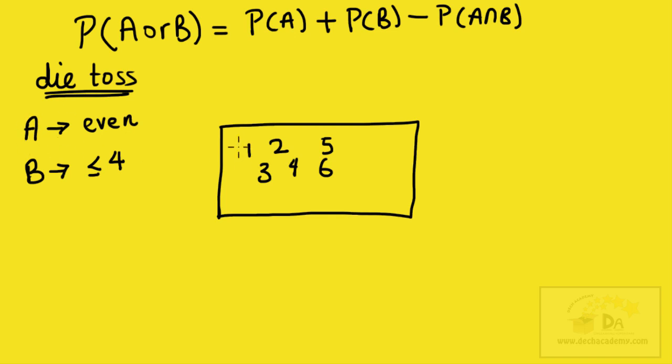Now I'm going to break down these outcomes into events. Remember, an event is a collection of outcomes. Here, event A represents even numbers. So I'm going to compile all even numbers: 2, 4, and 6. That's event A in red. Event B is numbers less than or equal to 4. Which numbers are less than or equal to 4? 1, 2, 3, and 4. So I'm going to group them as another event, event B.